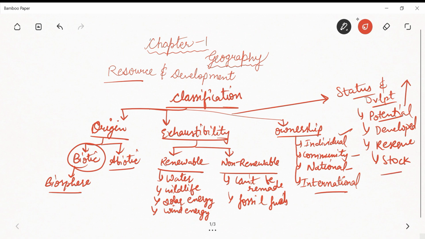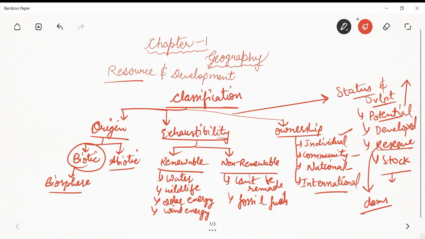Then we have stock. That means resources are available, right? But we do not have appropriate technology to access them, like the lack of technical know-how to use hydrogen and oxygen as a source of energy, right? Then we have reserve. That means a subset of stock which we can use for future needs. We are reserving the resource right now and we will use it in the future, right? For example, we made dams. Then after that, this is the whole thing.